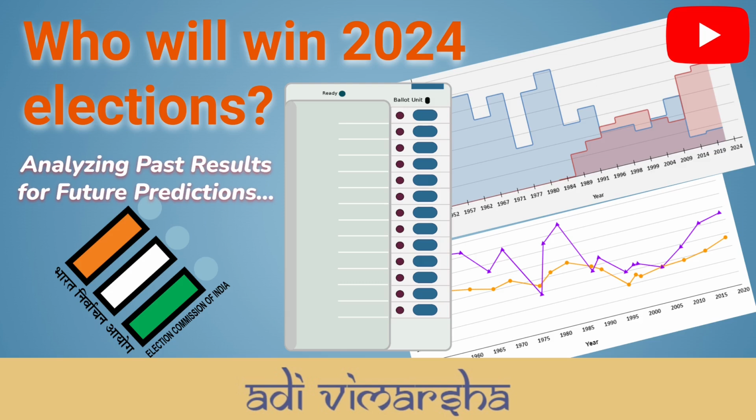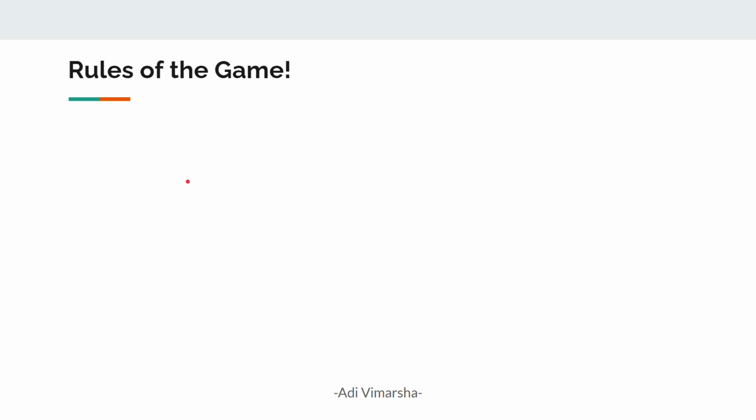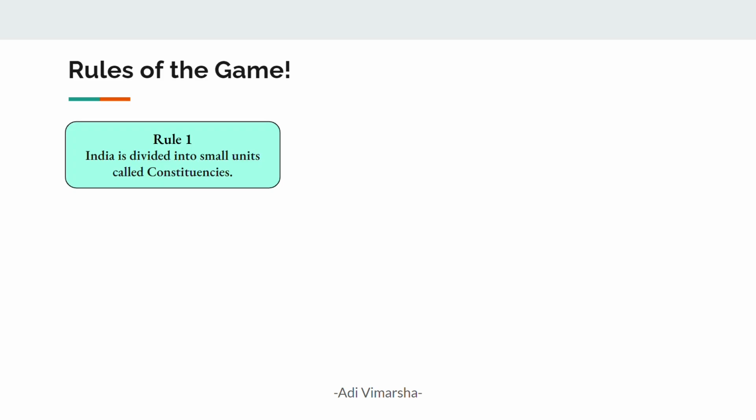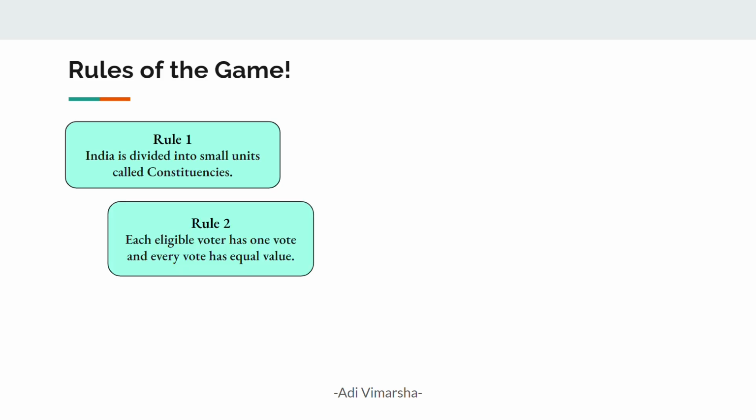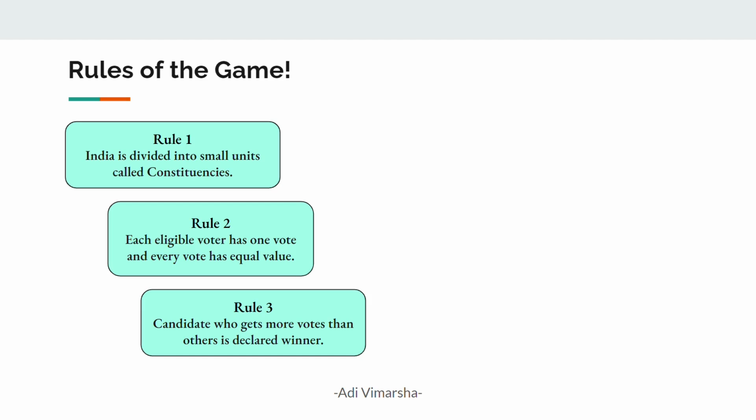Let's get started. So firstly, let's understand the rules of the game. I mean the election system. There are three simple rules. Rule number one, India is divided into small units called constituencies. Rule number two, each eligible voter has one vote and every vote has equal value. And finally, rule number three, the candidate who gets more votes than others is declared the winner. This type of election system is known as the first past the post system.